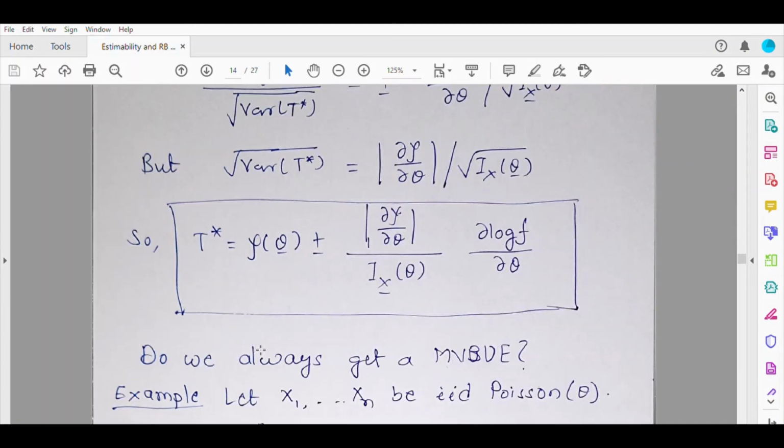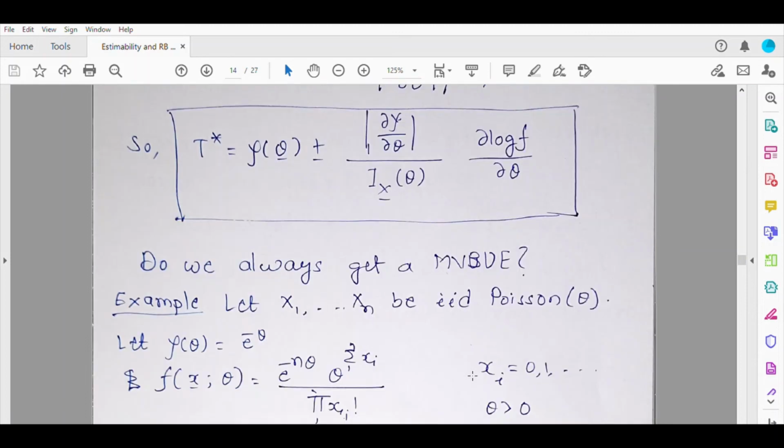And one more question: can we always get a solution to this? If we have a parametric function ψ(θ), is it possible to get an unbiased estimator which attains the Cramer-Rao lower bound? Is it possible for every parametric function to get an unbiased estimator which attains CRLB? This question too we will try to answer in this lecture itself.